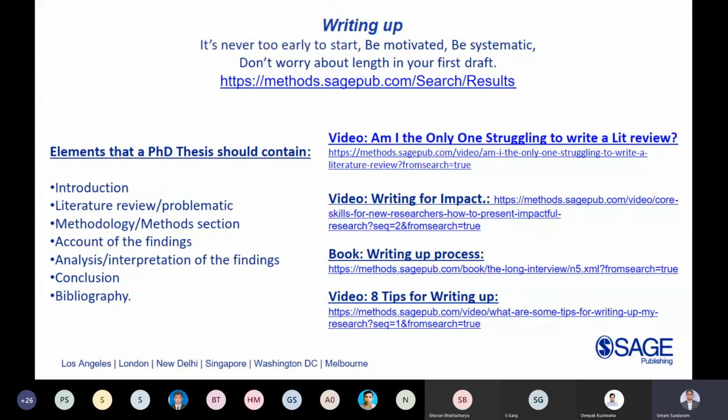So how to make your writing impactful? There is a video on that. Similarly, many of our research scholars would want to convert their thesis into a book. So what is the process that I should follow? Whether writing a thesis or converting a thesis into a book or an article, what should I do? There are some videos on it, and 8 tips for writing up. These are very short, handy tips available for people who are writing up their thesis and dissertation.